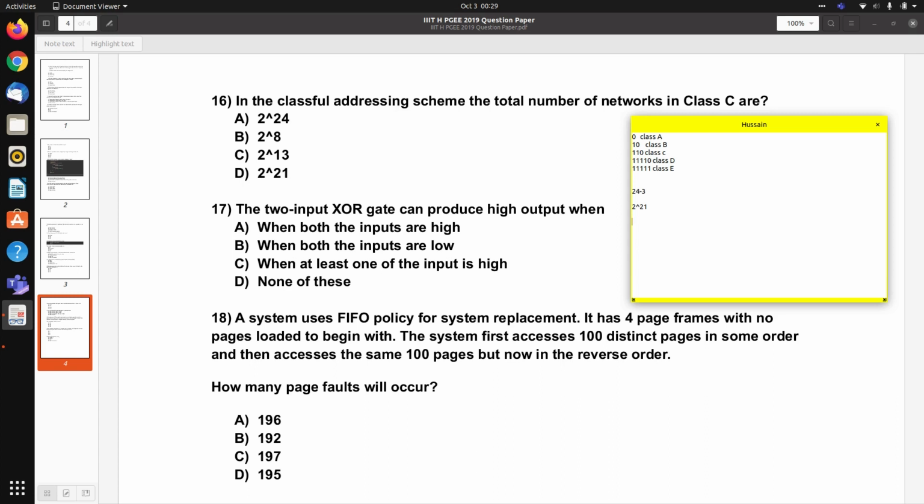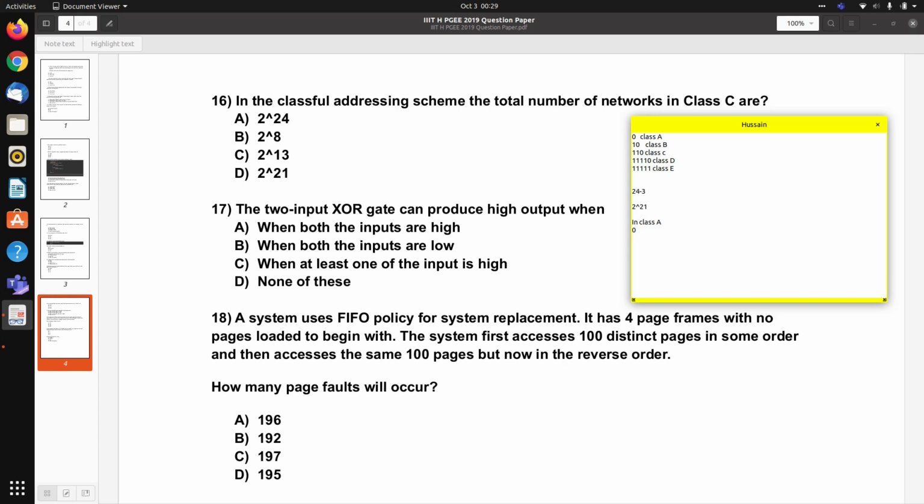So please try to remember that in class A, a 0 bit is reserved, and then we have 7 bits. 7 bits can range from 0 to 127.